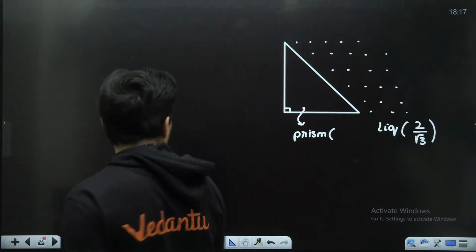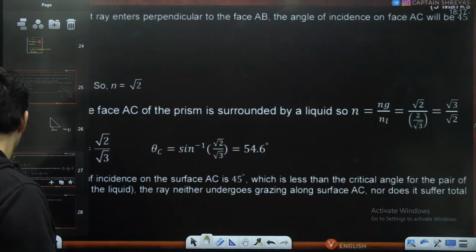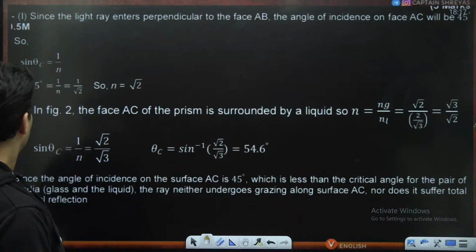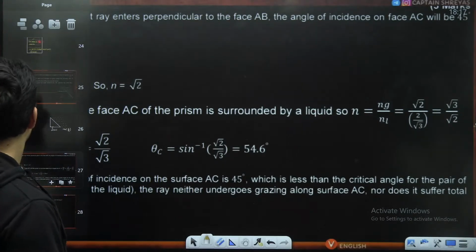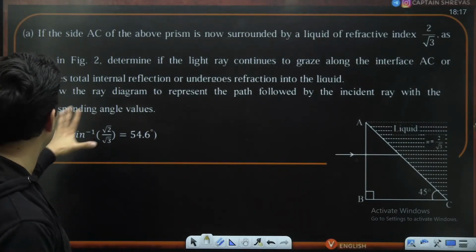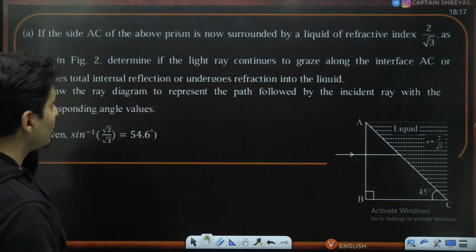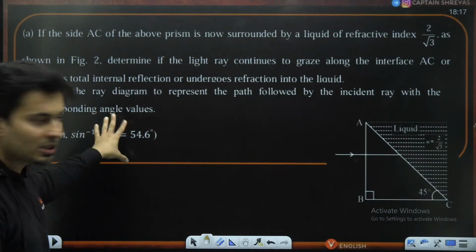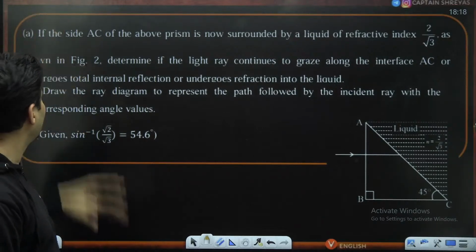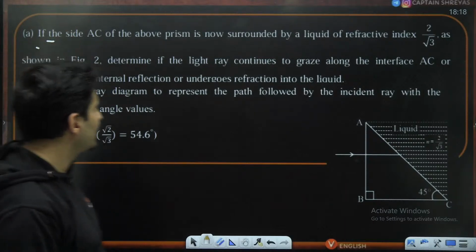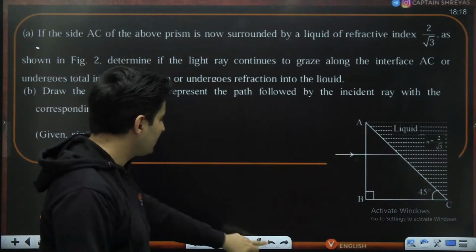Okay, so is the refractive index of the prism given? Yes, so basically there was one missing piece of information which is not there in the question. So I'll tell you what that missing piece is. Now I just saw the solution and then I realized that it is not printed over here, because you can see the statement itself starts with: if the side AC of the above prism is now. So there was something above this.